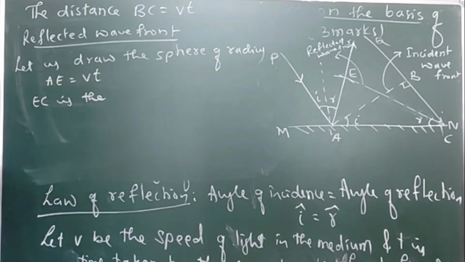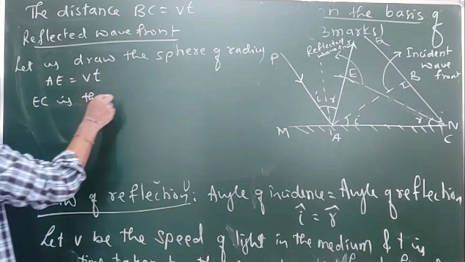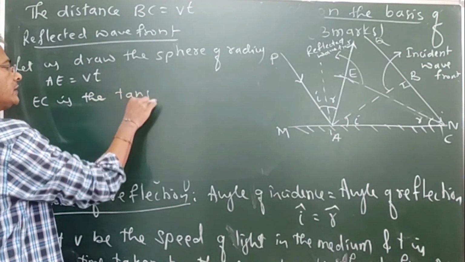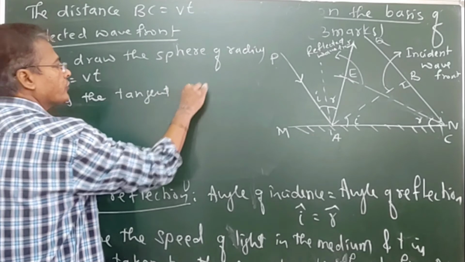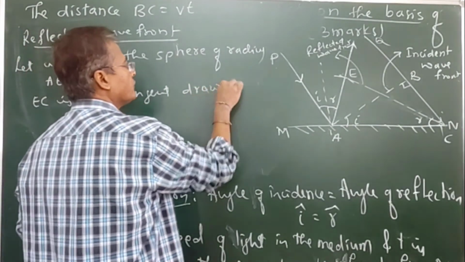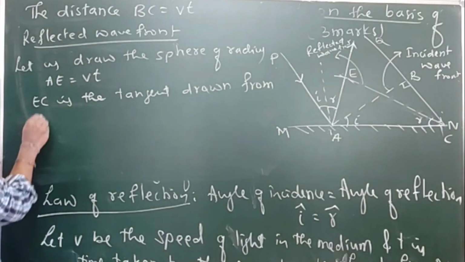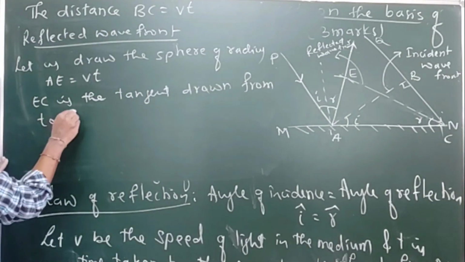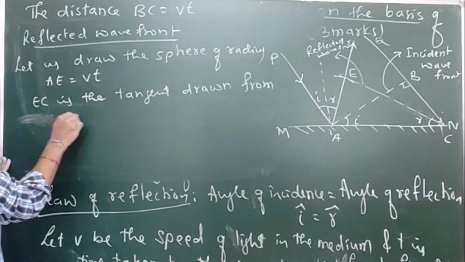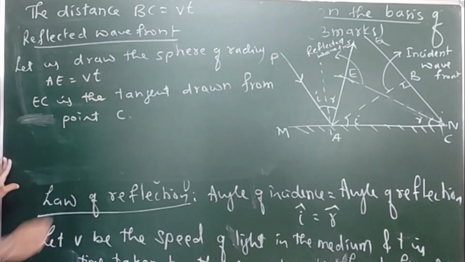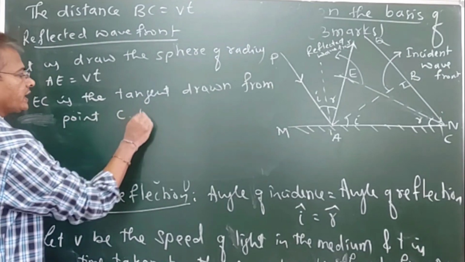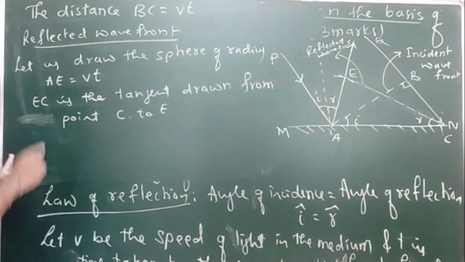EC is a tangent drawn from the point C to E.